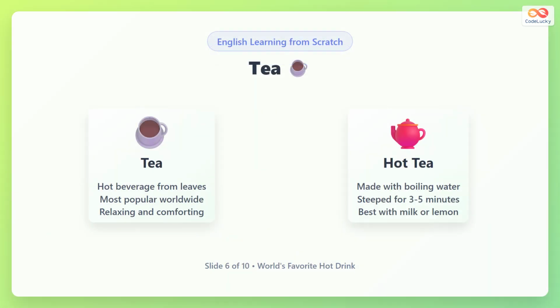Tea is a hot drink made by soaking tea leaves in boiling water. It is the most popular drink in the world after water. Tea can be plain or flavored, and many people enjoy it with milk or lemon. It is relaxing and often drunk in the morning or afternoon.